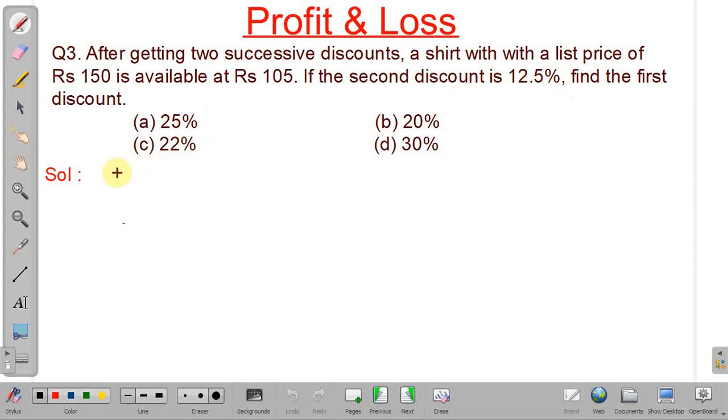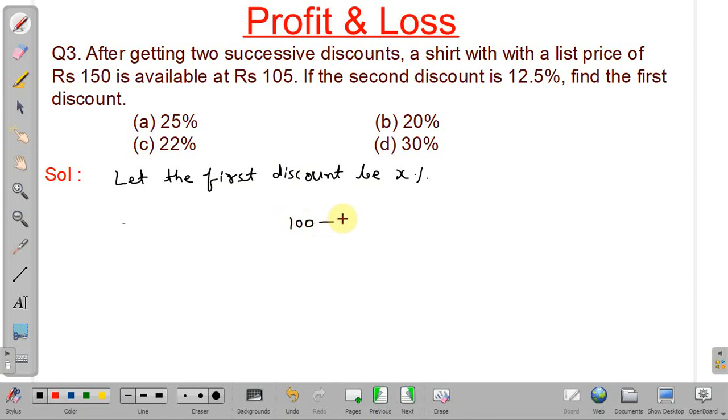So we will assume let the first discount be x%. So mark price is 150 rupees. So first discount we assumed as x%.